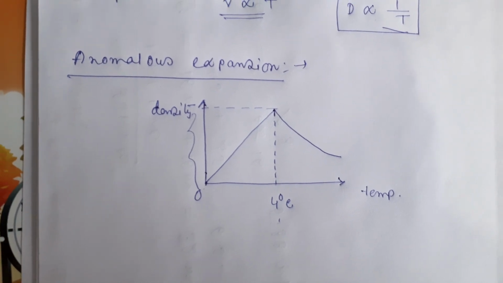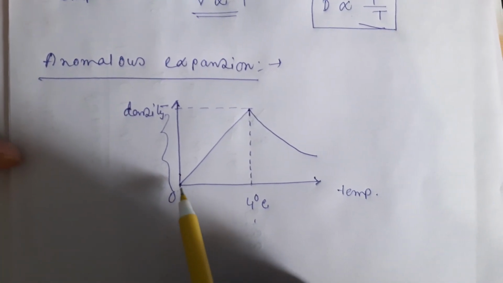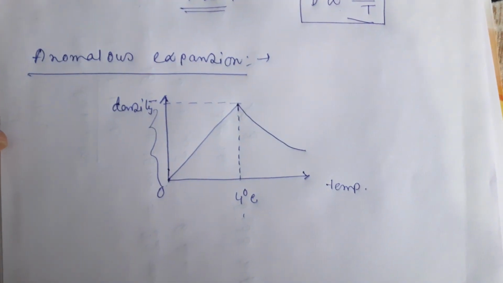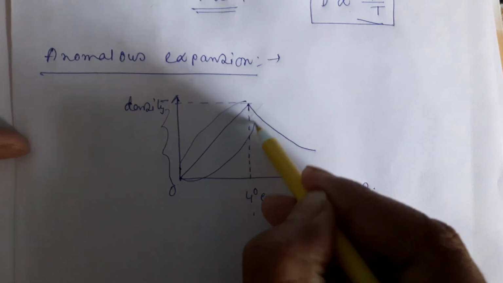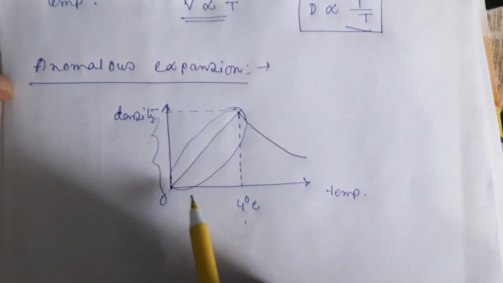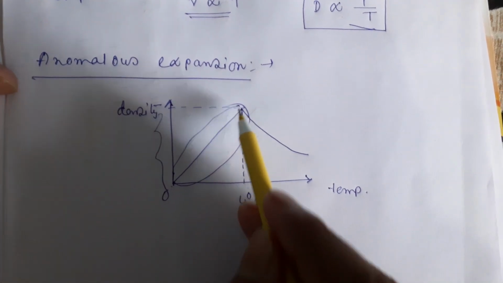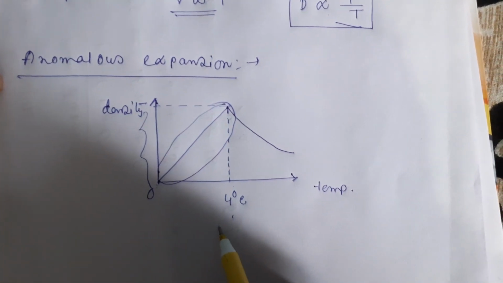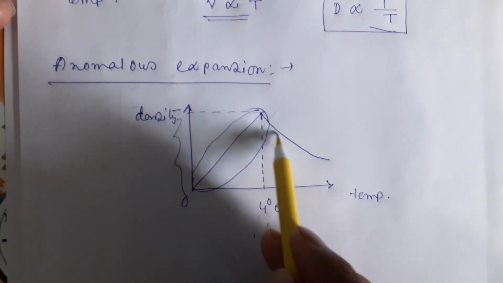Actually density should decrease with the rise in temperature, but up to 4 degrees centigrade, as you are watching in the graph, with the rise in temperature density is continuously increasing. After 4 degrees centigrade, when you increase the temperature, density is decreasing.